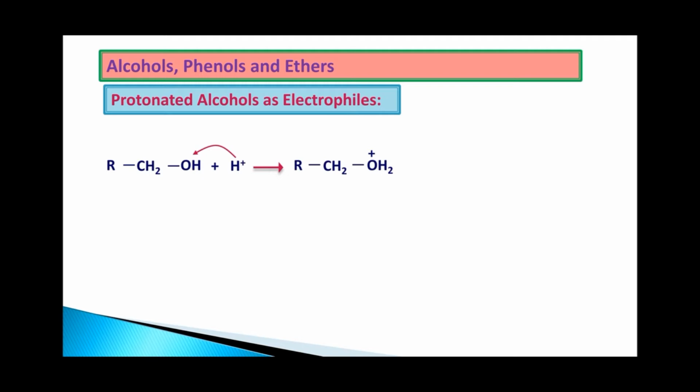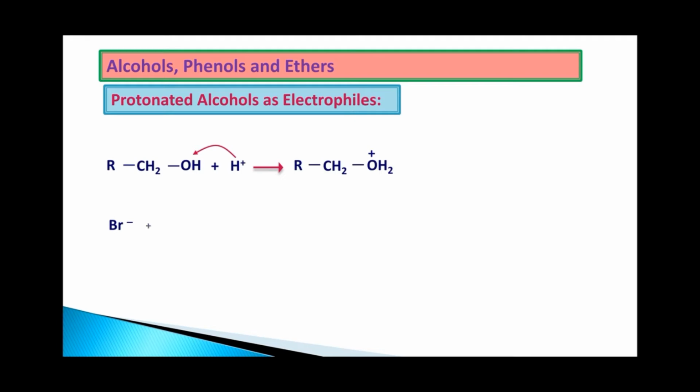Again here also the same concept. Oxygen had two lone pairs of electrons. One lone pair of electrons has been shifted towards the hydrogen bond. Hence oxygen is electron deficient. Now it is electron deficient, so it can take up the electron. So I will take one more nucleophile like Br minus, that is bromide ion.